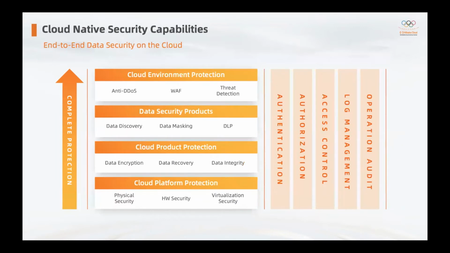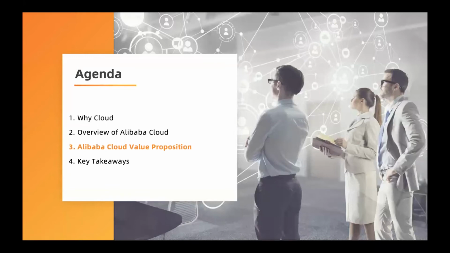That's the compliance. In terms of security, just now I also mentioned, in the cloud we provide platform protection in terms of physical security, hardware security, and virtualization security. In the upper layer, customers can purchase our tools and utilize our #1 security capabilities to protect their workload as well. Here I will not zoom into the details of the security products. The next one is about the key value proposition, why you should choose Alibaba Cloud to move your workload.